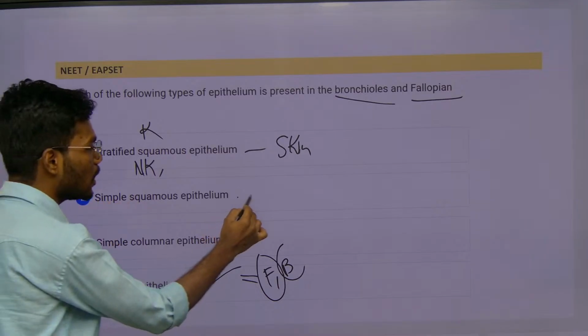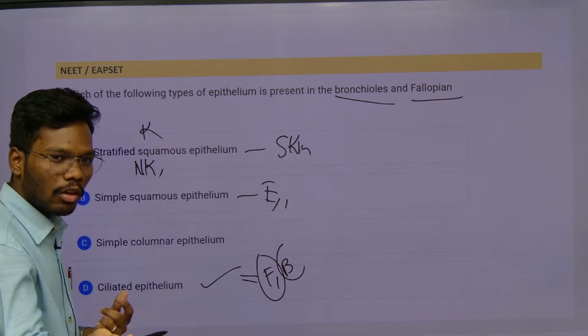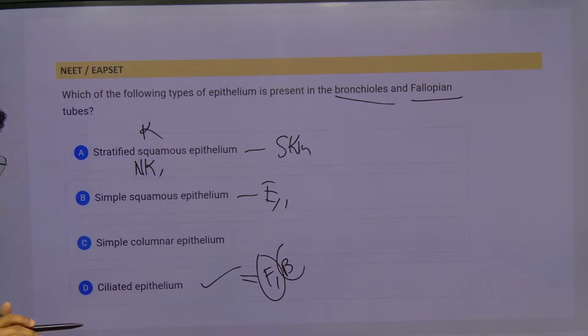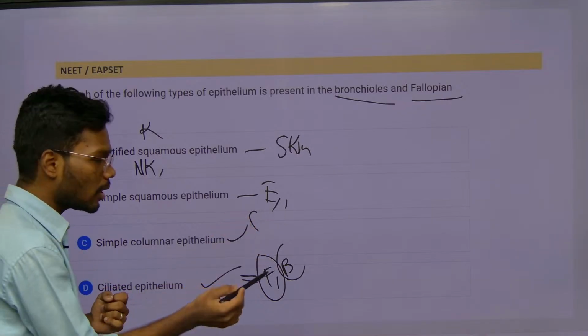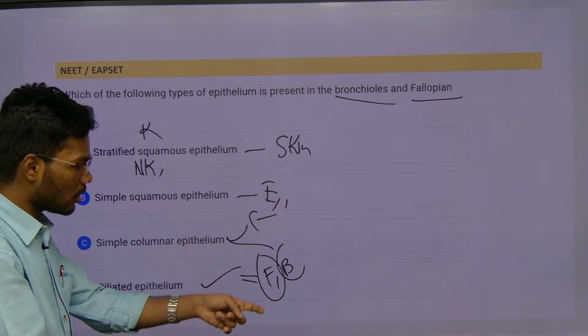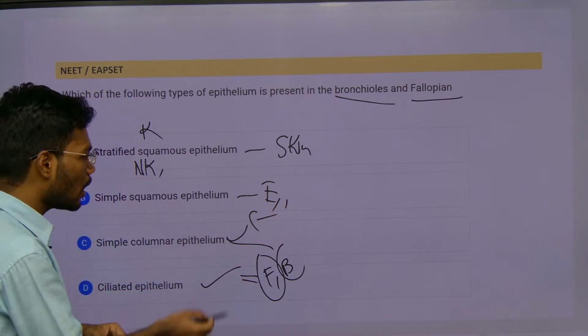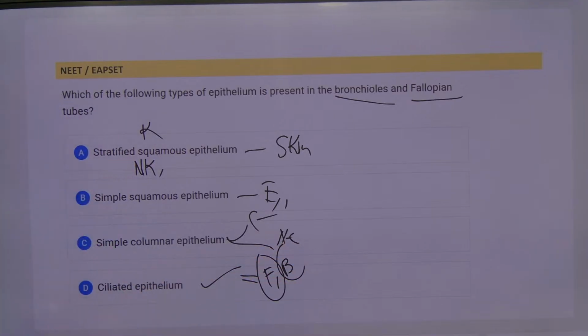Simple squamous epithelium, endothelium of blood vessels, and also the lining of alveolar cavity. Next, simple columnar epithelium. If it is ciliated columnar, if it is non-ciliated columnar, we have 2 examples. Ciliated is this thing, ciliated epithelium, and non-ciliated is what? Microvilli. So that's how. See, bronchioles and fallopian tube exclusively have ciliated epithelium.